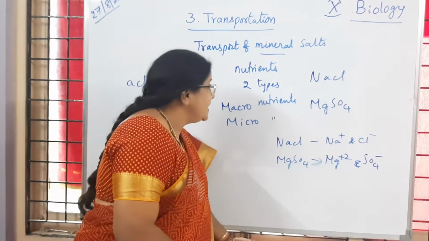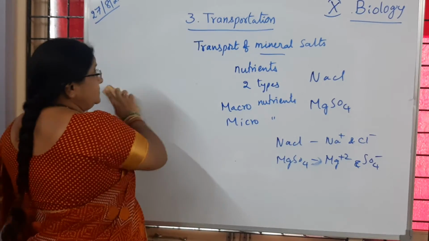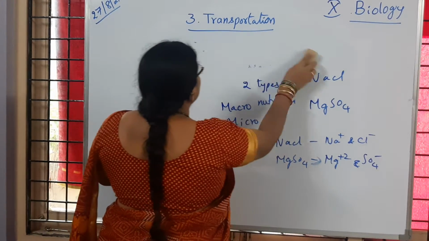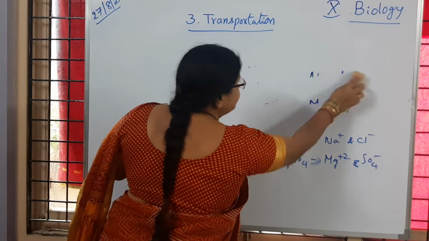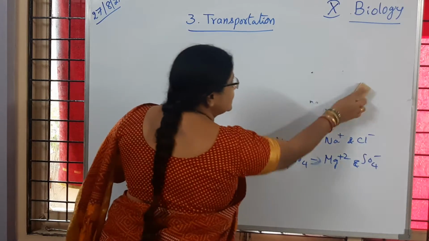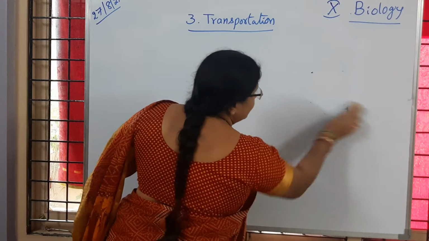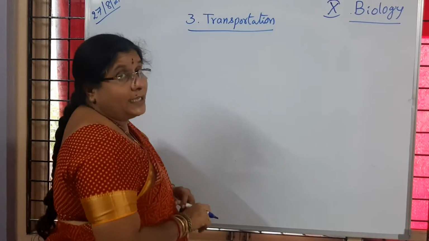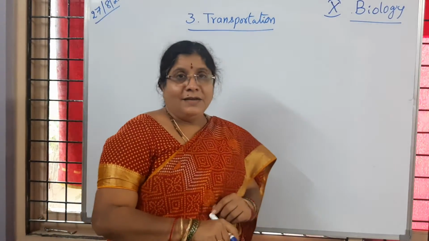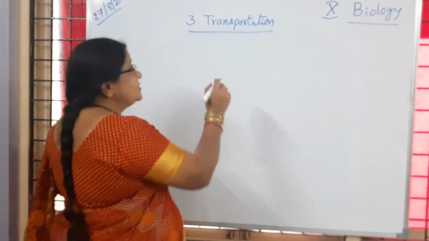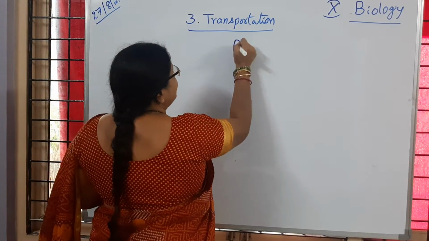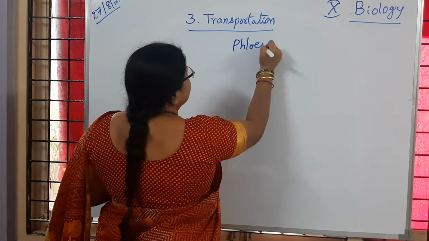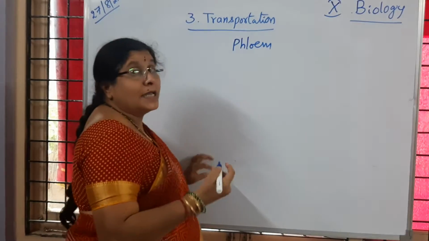So now we will come to the next point. Till now we learned about xylem, how it helps in transporting water and mineral salts. Is it not? Yes. So now we learn about the transport of materials with the phloem tissue. So till now we learned with xylem. Now this phloem tissue, how is it helping in transporting?